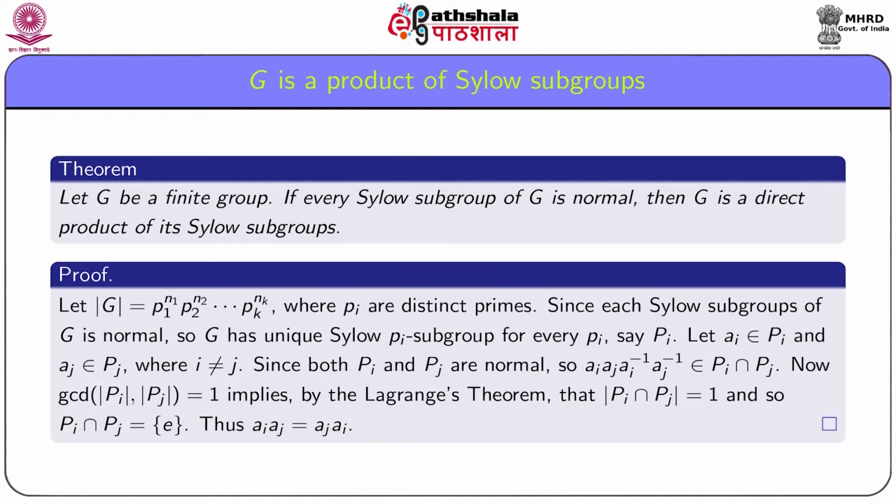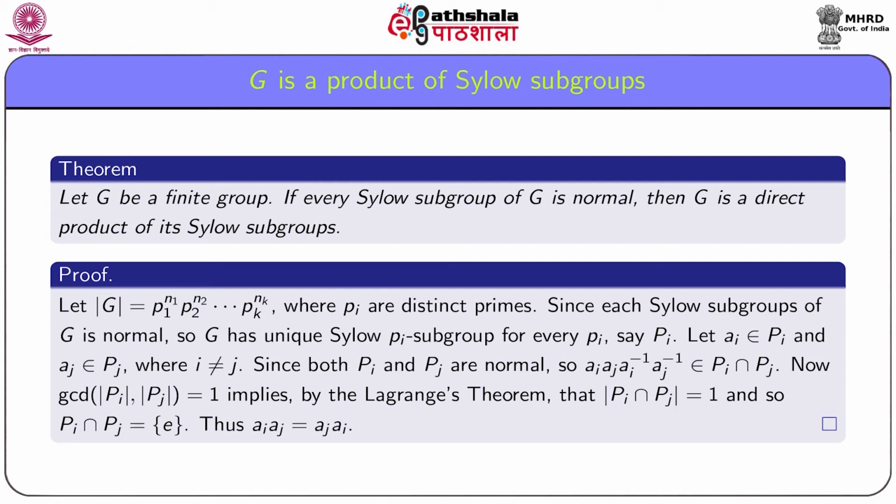Now, we characterize a group G as a direct product of its Sylow subgroups. It is easy to see that there are groups such as S3 which is not a direct product of its Sylow subgroups.